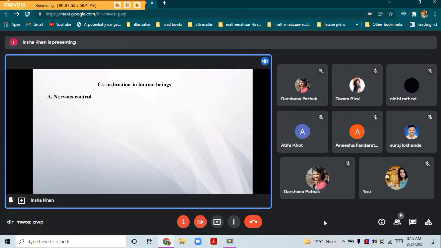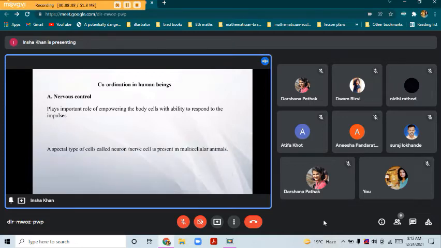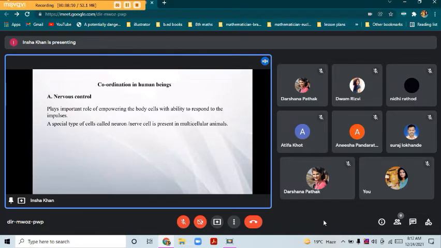The main structural and functional unit of the nervous system is the neuron, or we can say nerve cell. They play an important role in empowering the body cells so that they can respond to the impulses. A special type of cell called neuron or nerve cell is present in multicellular animals, as in unicellular animals like amoeba, the nervous system is not present.